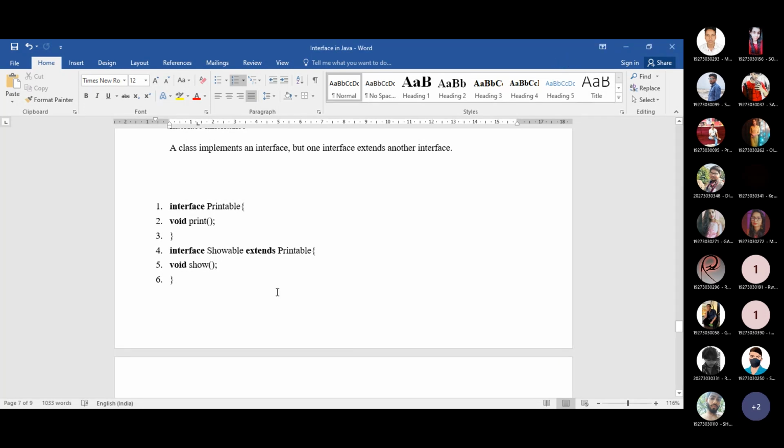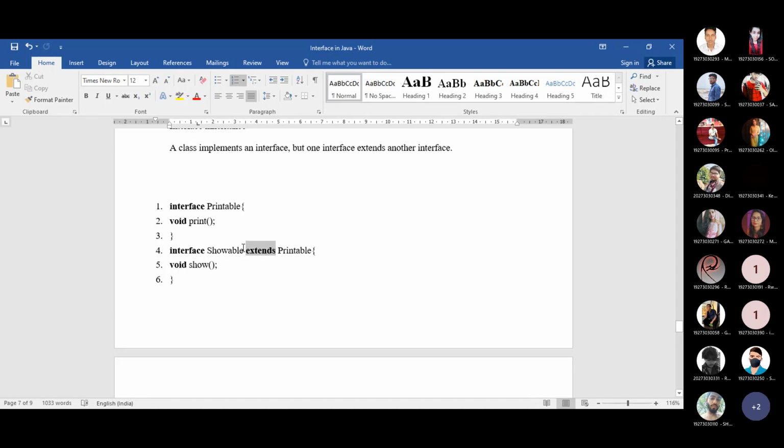One more thing that I want to mention in this note is the extends keyword. Look at this, we are showing one figure inside this note: the extends keyword can also be used for interfaces. Whenever one interface wants to reuse the code written inside another interface, this is similar to the concept of inheritance for classes, so you need to write interface Showable extends.